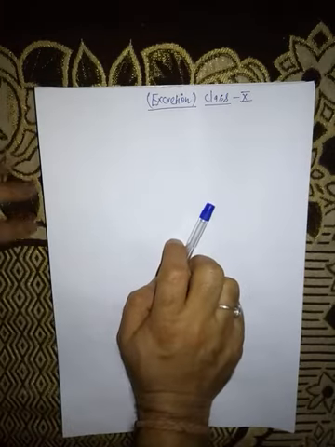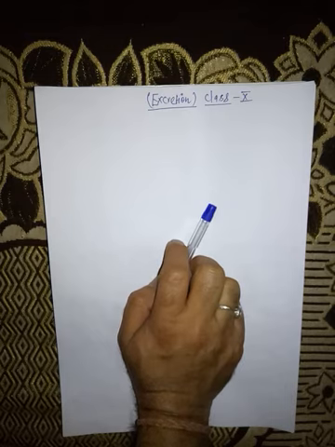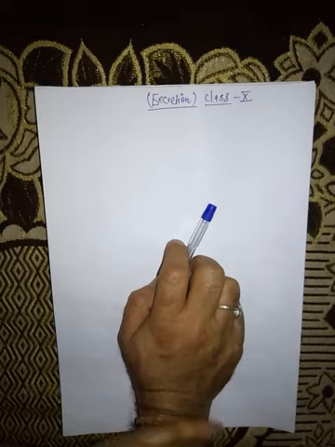Hello student, today I am taking the next lecture on excretion. So first we will understand what is excretion. You know that different metabolic processes take place inside our body.